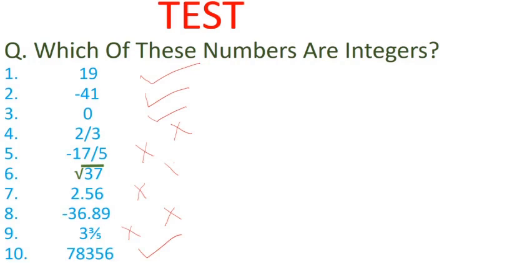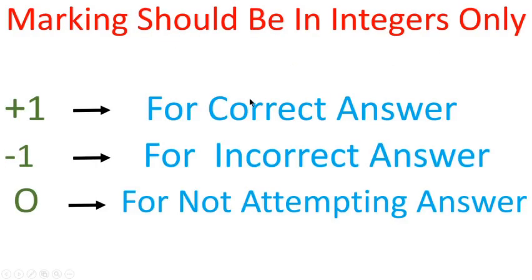Okay, now again pause the video and check. Now let's go. Your marking should be in the integers only. +1 for correct answer, -1 for incorrect answer and 0 for not attempting answers.